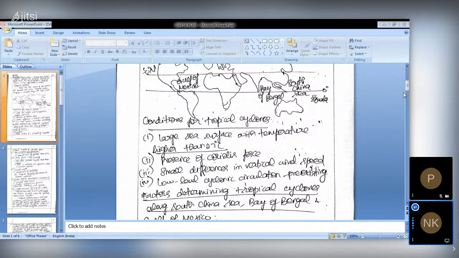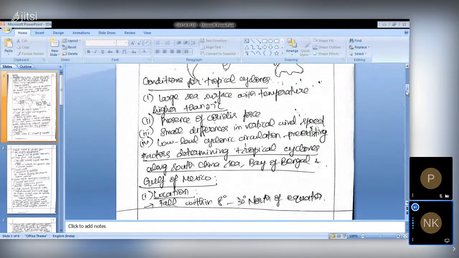So now you have to cover the first part of the question, where you have to define tropical cyclones and the conditions for tropical cyclones. The second part of the question is, what are all the factors determining why tropical cyclones are present more often in the Gulf of Mexico? You can see the Gulf of Mexico near North America, and the Bay of Bengal near India and the Southeast Asian countries, and the South China Sea especially. So why is it happening? What are all the factors helping them? You have to give it in one by one points. This is what the whole holistic coverage of the question should be.